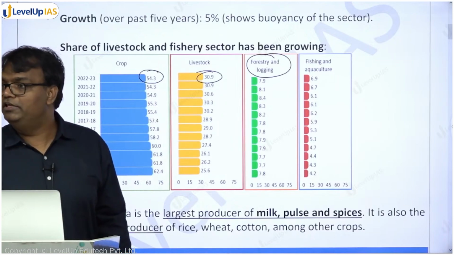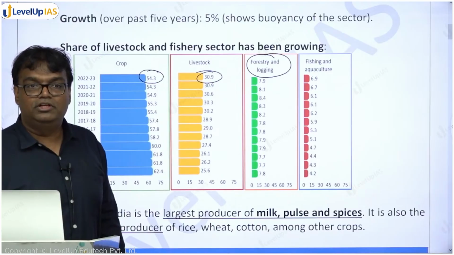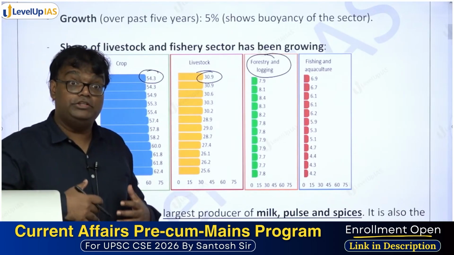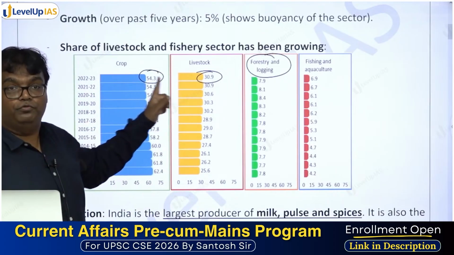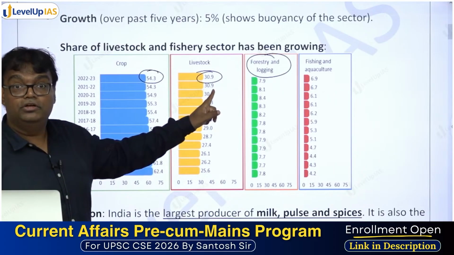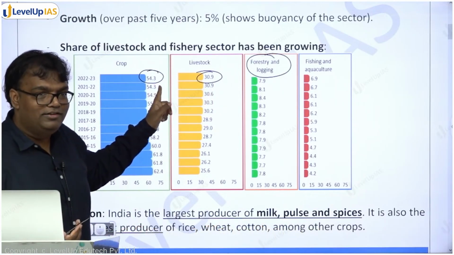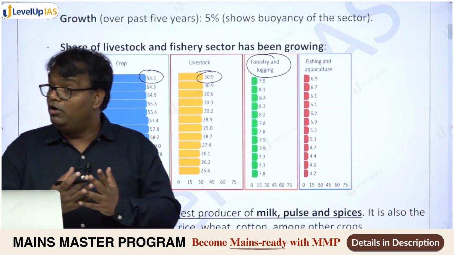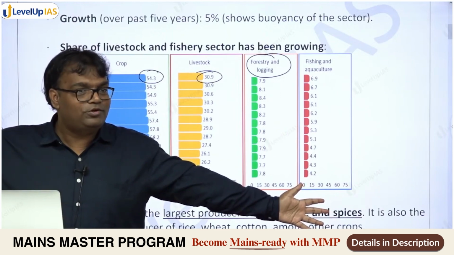Livestock sector, dairy, meat, eggs, they contribute 30.9% of India's agri GDP. हम ना we do not realize how big they are contributing. Like more than 50% of what crops are contributing. Crops are contributing 54%. They are contributing 31%. 54 का आधा कितना होता? 27 होता. They are contributing more, and in crop we have occupied so much of space. That is not the case with livestock sector.